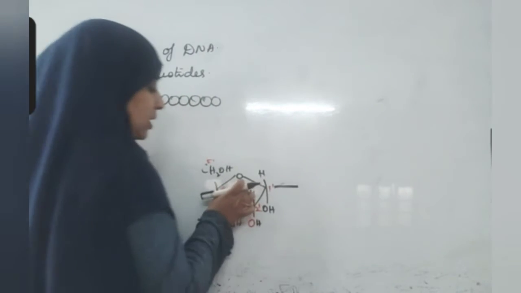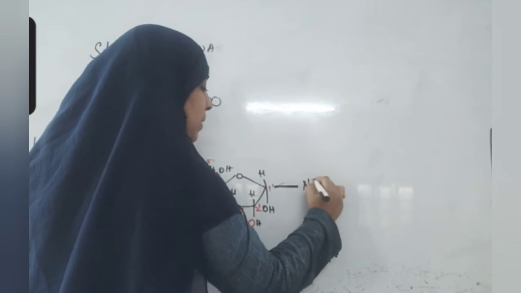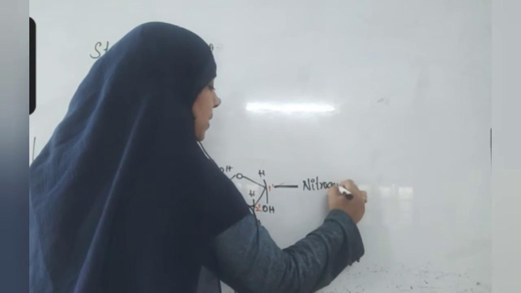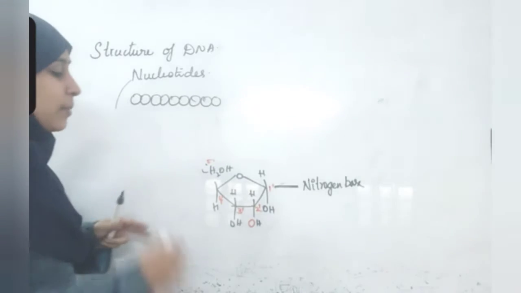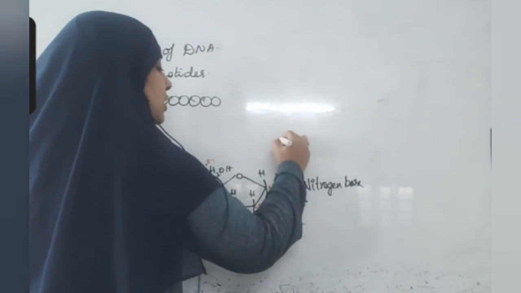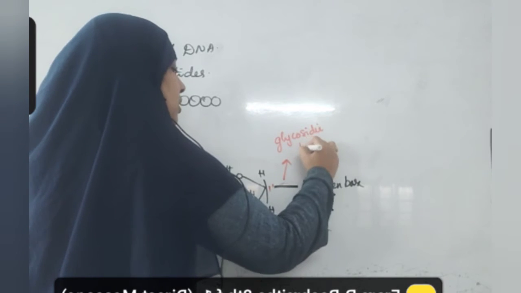Between this pentose sugar, that is ribose, and nitrogen base, one bond is formed. The name of this bond is glycosidic bond.